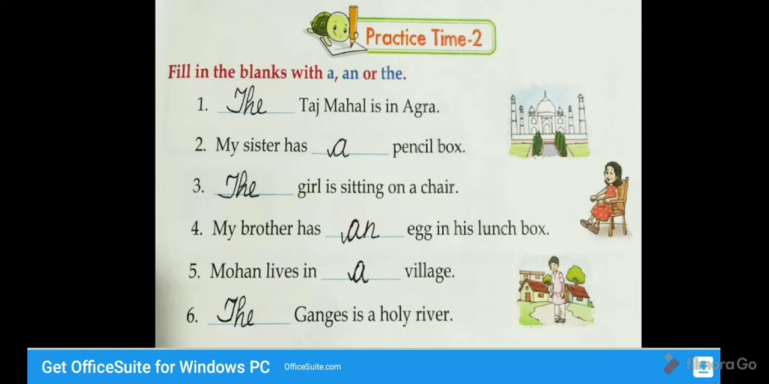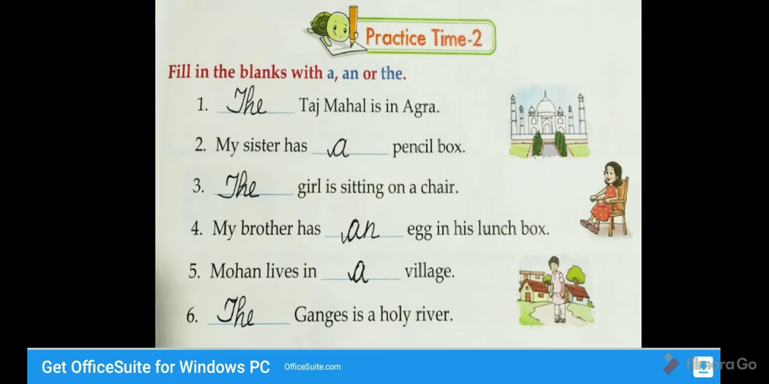Let's learn the. The is used when the noun is specific. We use the when there is only one thing of its kind. For example, the sun, the moon, the earth. Only one thing of its kind.